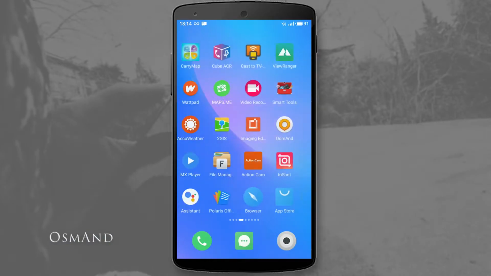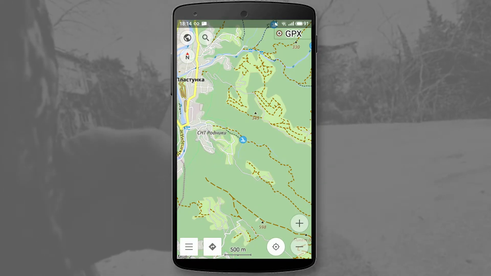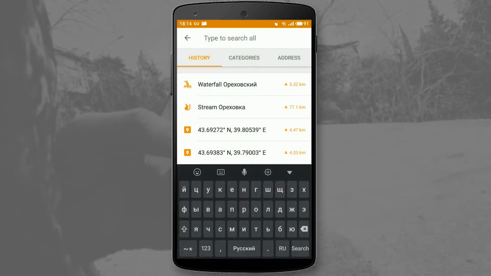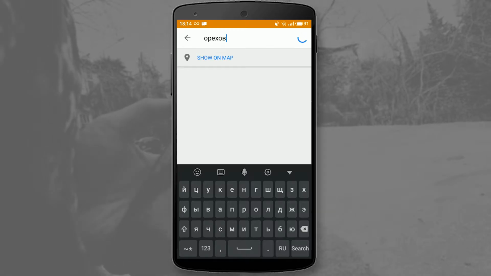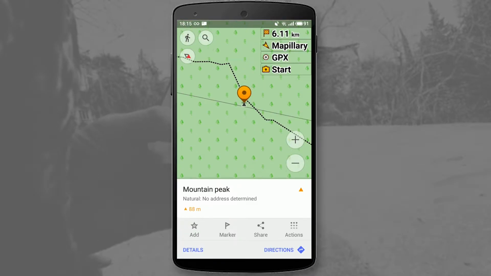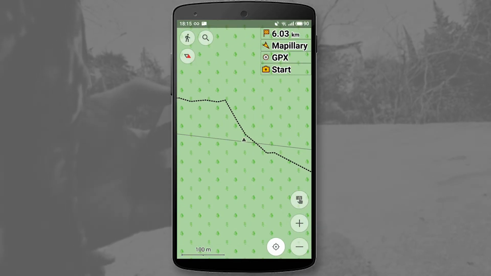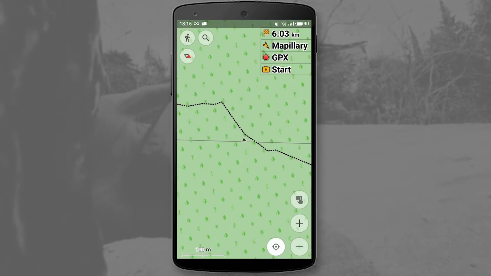Another useful application is OsmAnd, which allows you to navigate not only in cities, but also outside cities. You can find the place where you want to get using the search or select this place on the map. You can record the route by clicking the record button.